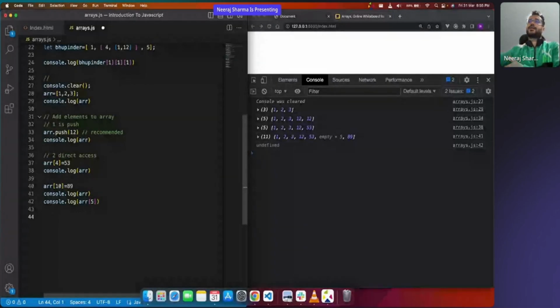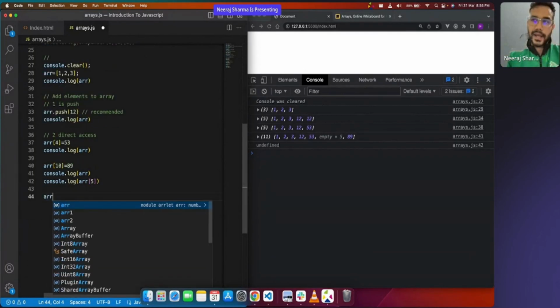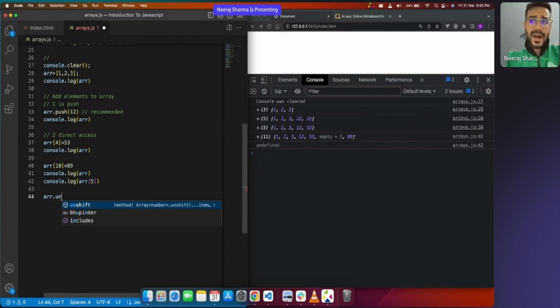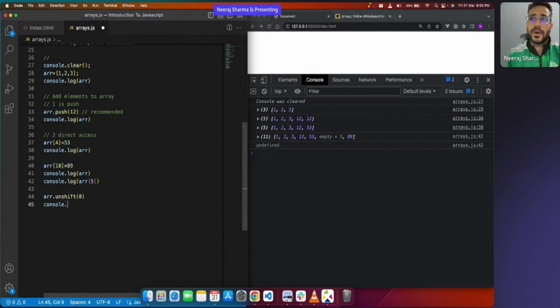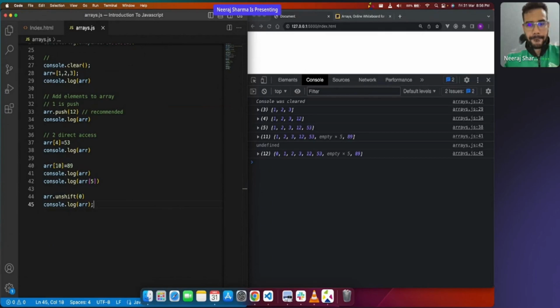Rahul is saying 12. When we were doing push, we were putting the element at the end, right? What if you would like to put the element in the front? In that case, I'll say ARR.unshift, unshift, I'm saying 0. Then I will do console.log my ARR, the array which I have created, and save it. Now this time, see, 0 actually came in the front. Can you see that, everyone?